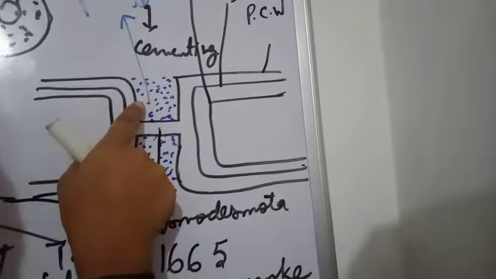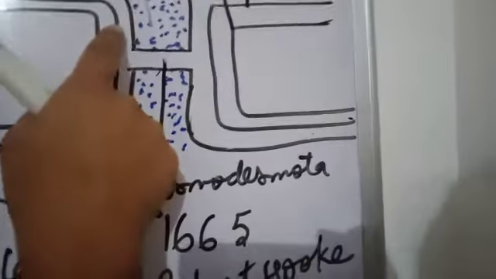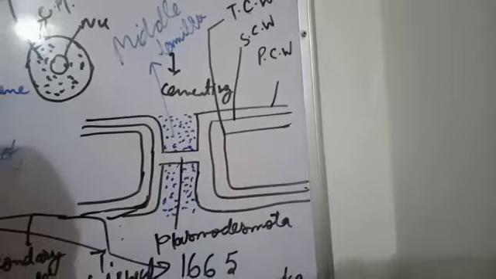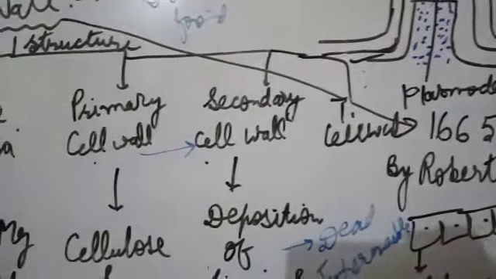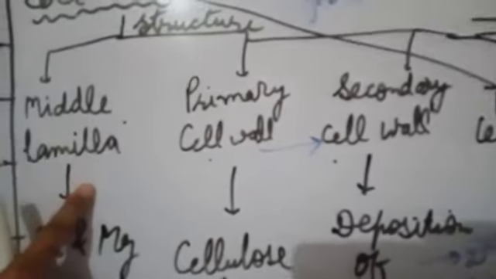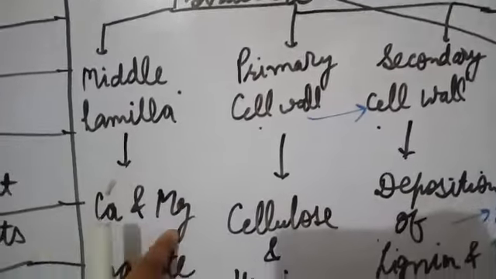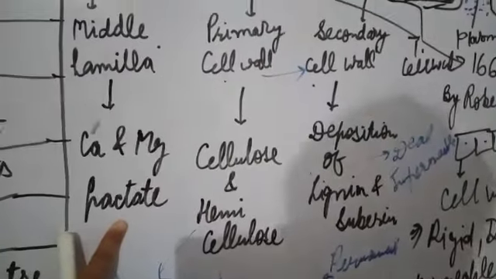You can see over here, just beneath the middle lamella the primary cell wall is found. Beneath the primary cell wall the secondary cell wall is found, and just beneath the secondary cell wall this tertiary cell wall is found. Let's talk about the middle lamella. This middle lamella, which is the cementing part doing the adjoining of two cells, is made up of calcium and magnesium pectate. Calcium and magnesium pectate.